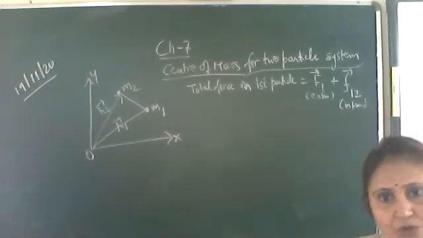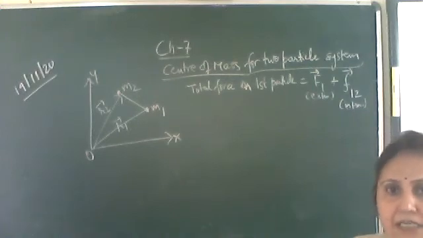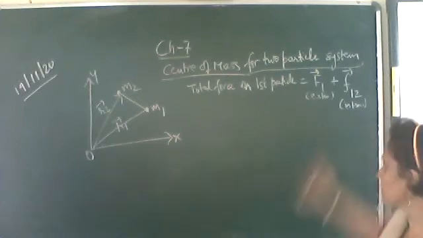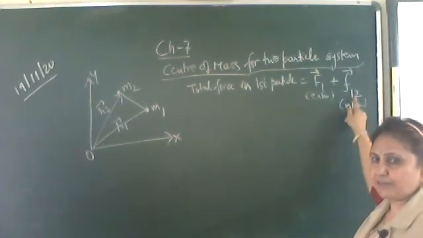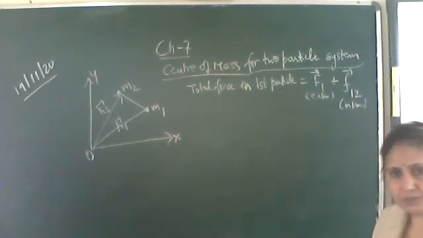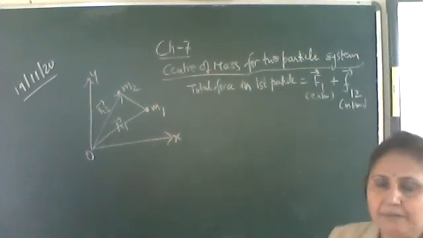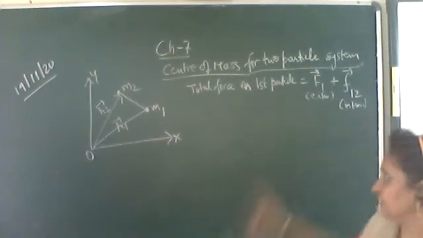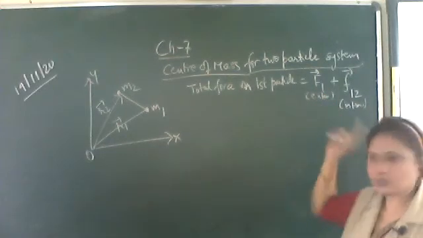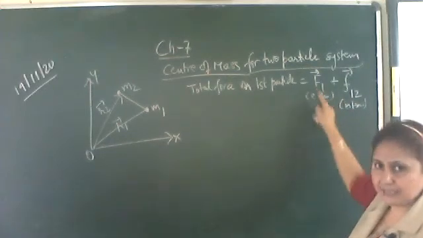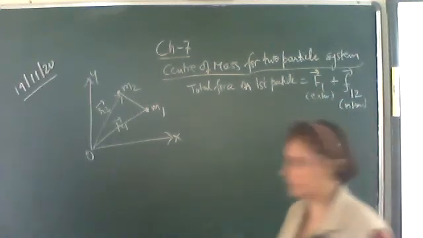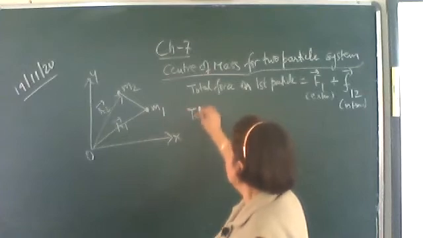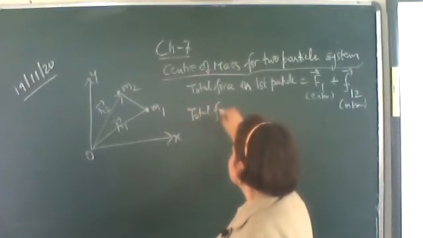We are considering only two particles in the system, so the second particle is exerting some force on the first particle, which is the internal force. Let small F12 be the force on the first particle due to the second particle. So the force on the first particle is F1, which is the external force, plus F12, which is the internal force. Similarly, what will be the total force on the second particle?